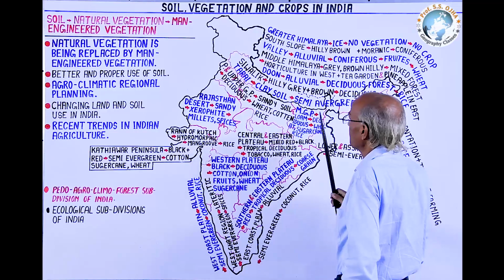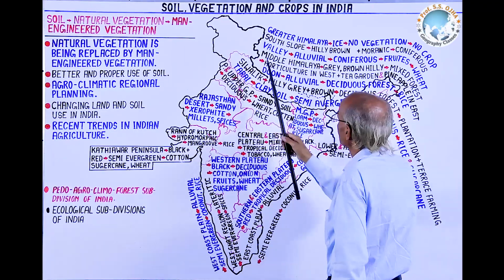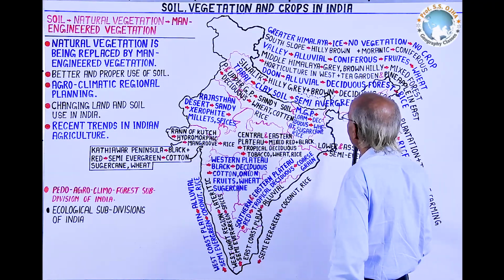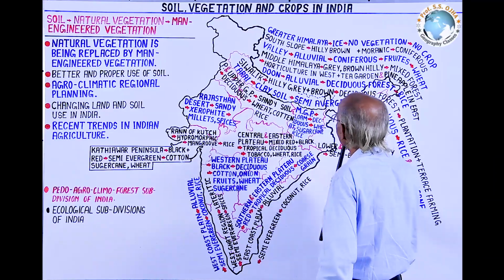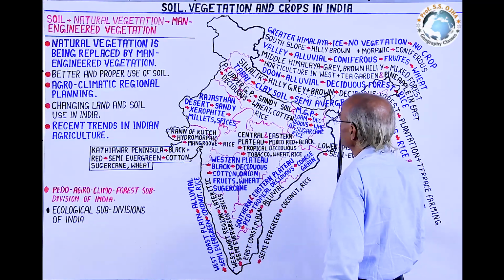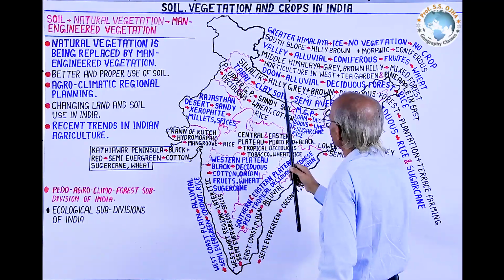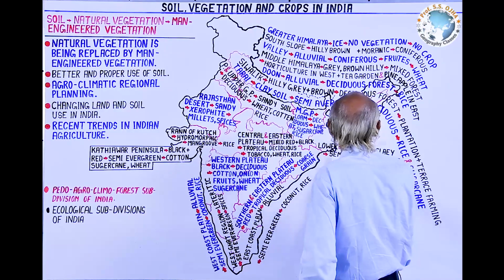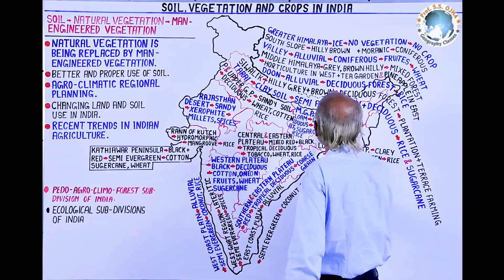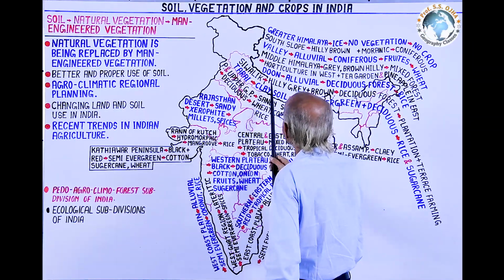The answer may be that the Greater Himalayas have snow-capped peaks and there is nearly uniform climatic condition. In the Middle Himalayas, the climatic conditions in west and east vary. That's why the agricultural production changes.